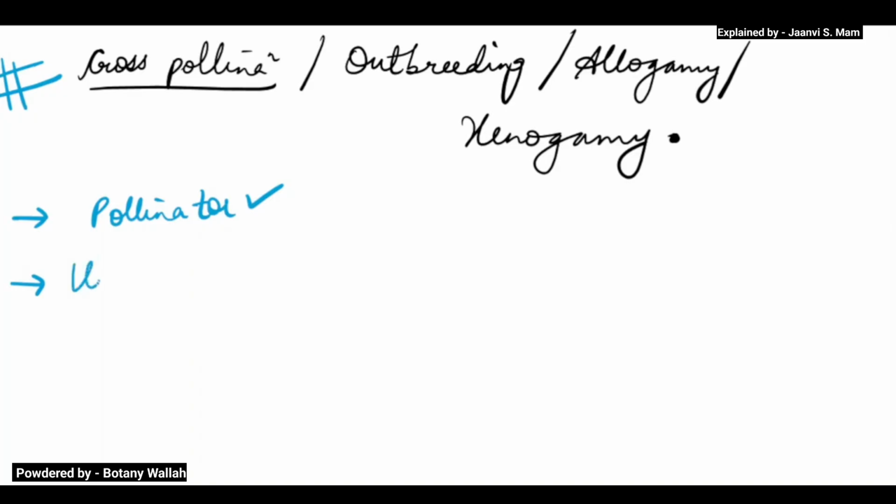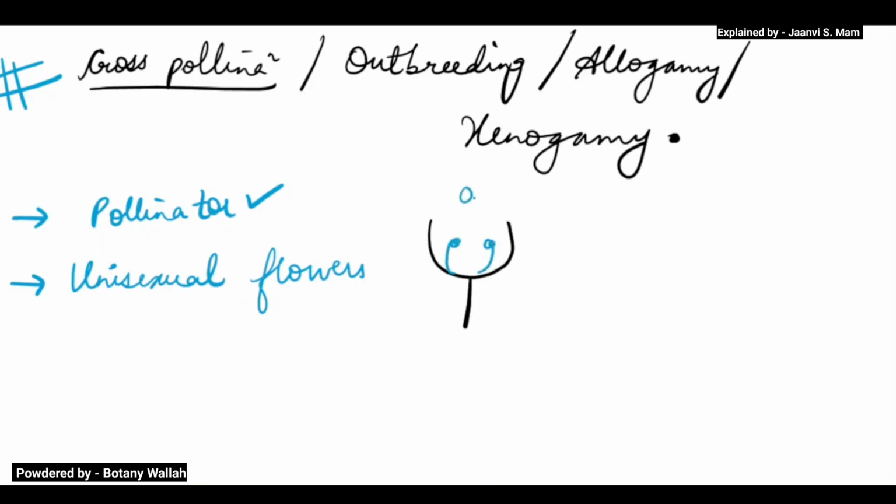Unisexual flowers means either the flower will just have the anthers, which means it will be a male flower, or the flower will just have the female reproductive part.